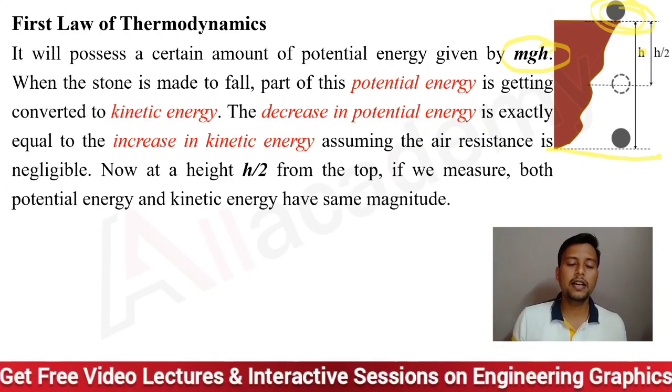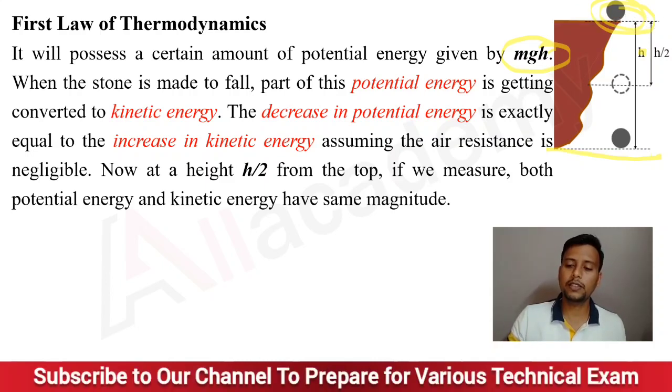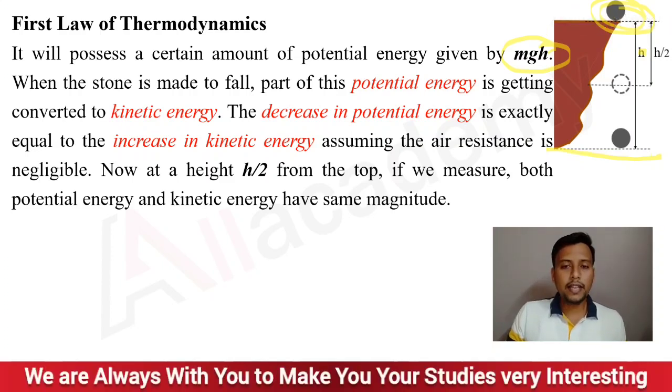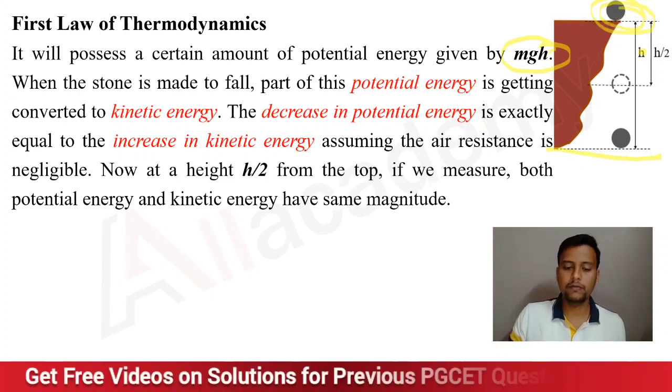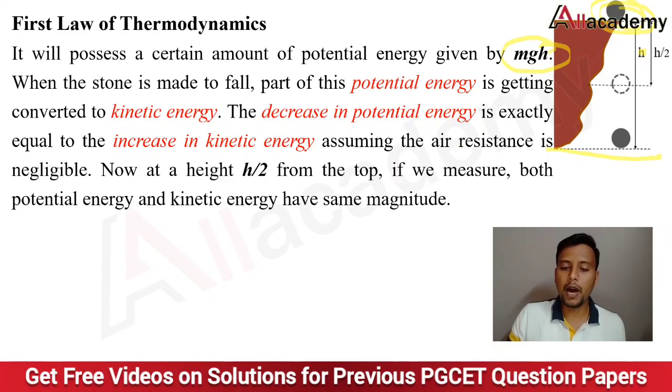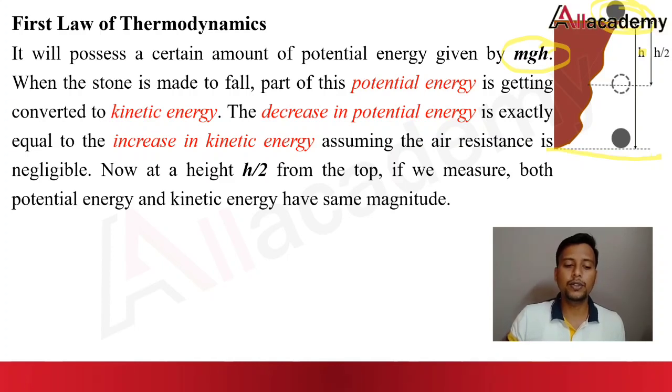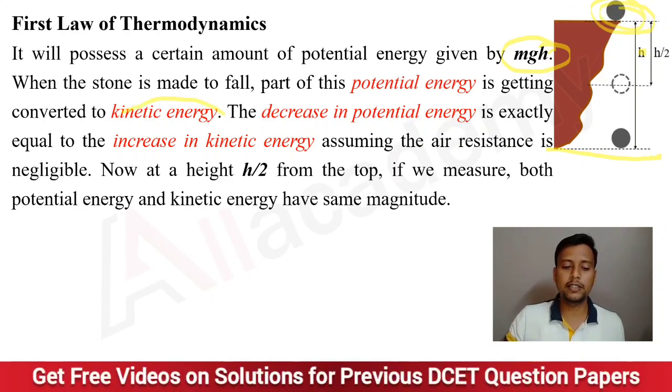So this object will have a certain amount of potential energy, given in the form of mgh. When I push this stone downwards, or when the stone is made to fall down, part of the potential energy is getting converted into useful kinetic energy.